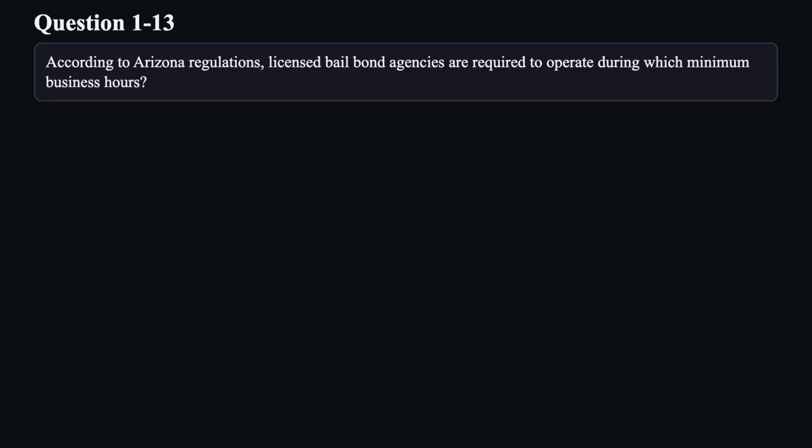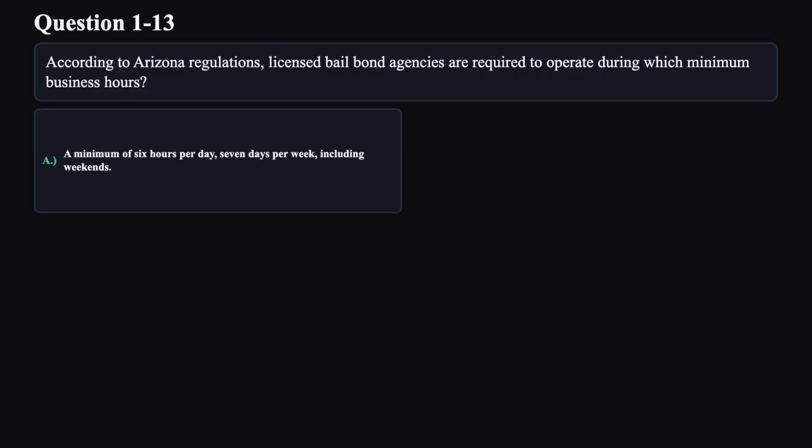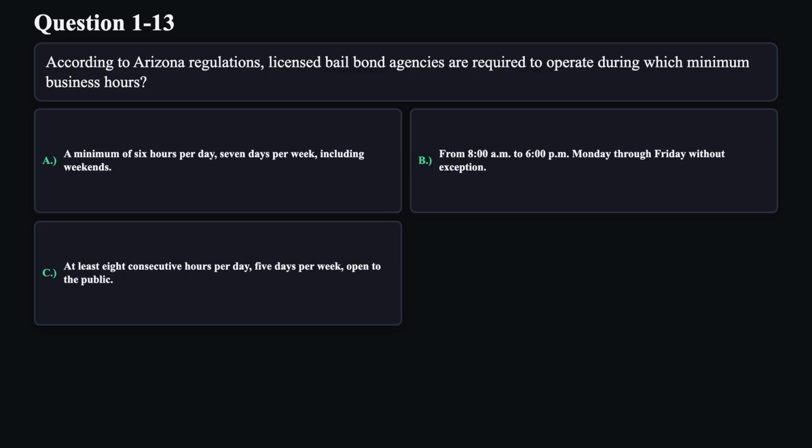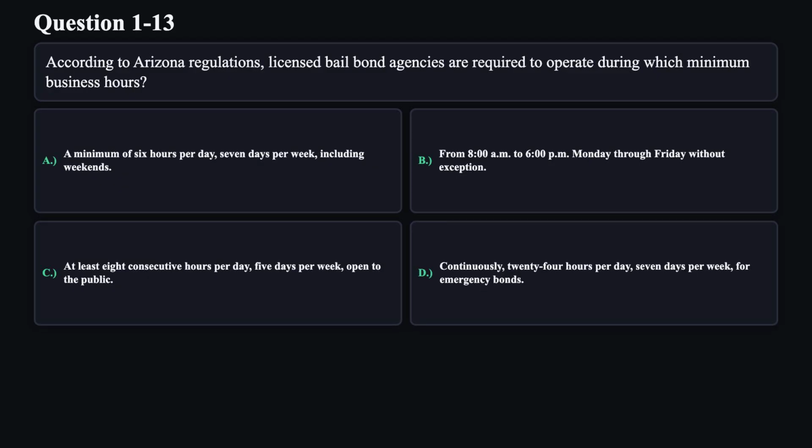Question 13. According to Arizona regulations, licensed bail bond agencies are required to operate during which minimum business hours? A. A minimum of 6 hours per day, 7 days per week, including weekends. B. From 8 a.m. to 6 p.m., Monday through Friday without exception. C. At least 8 consecutive hours per day, 5 days per week, open to the public. D. Continuously, 24 hours per day, 7 days per week for emergency bonds.